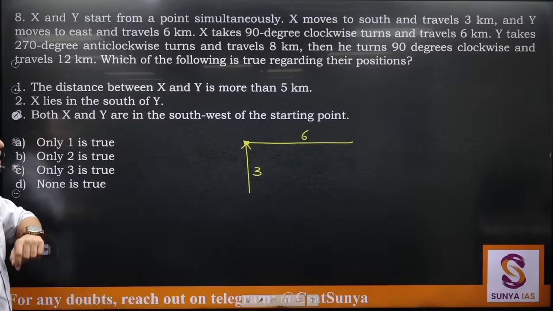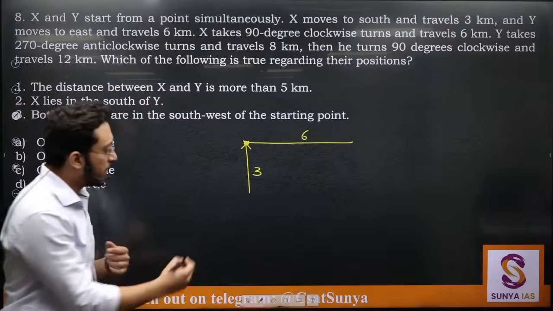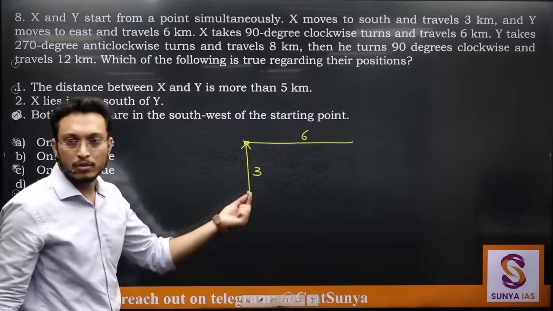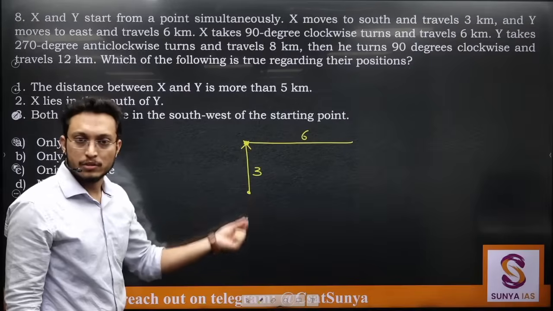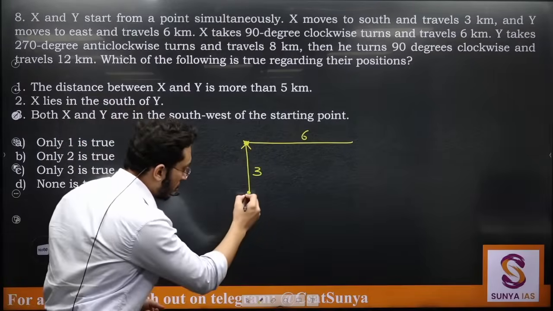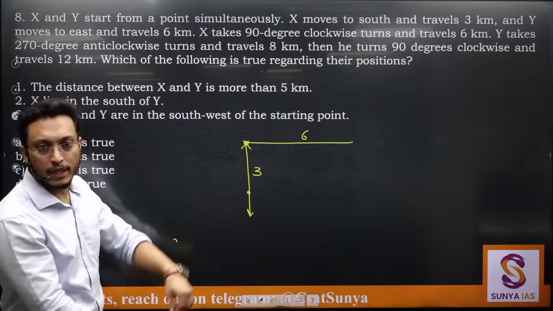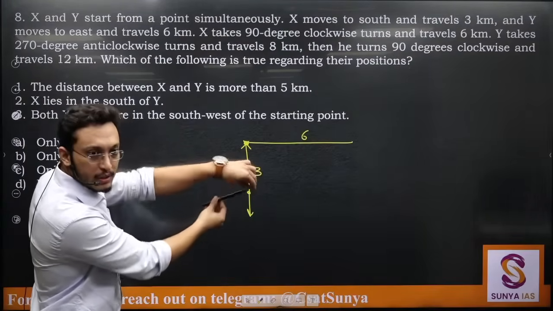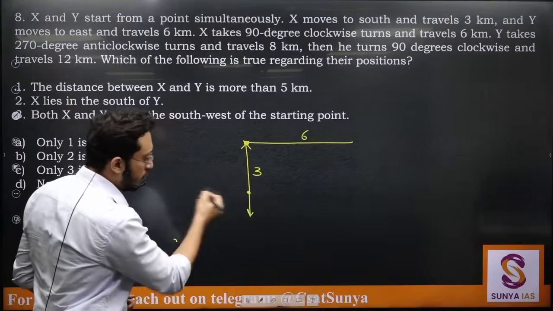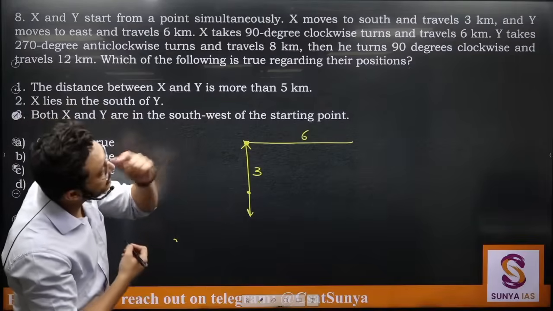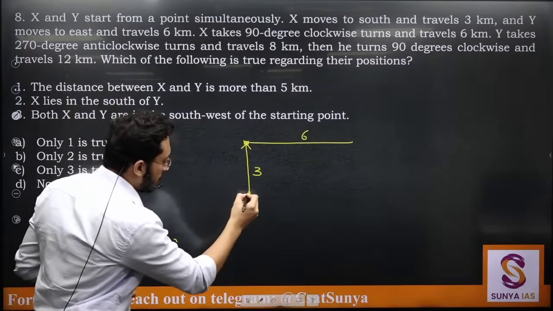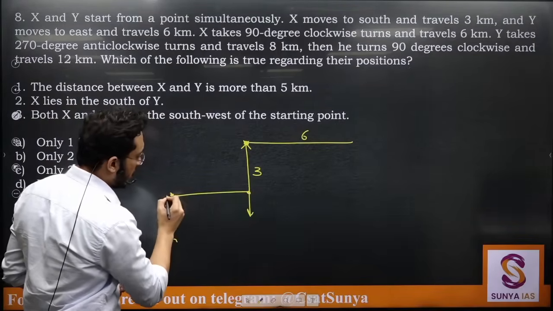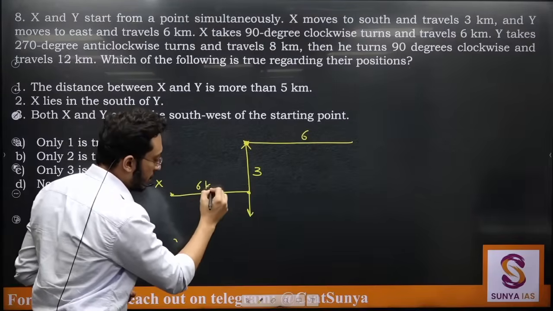X takes 90-degree clockwise turn, so where is X facing right now? In which direction? South, because he was moving towards south. So from this direction he will take 90-degree clockwise turn. This is clockwise turn, 90-degree. So he will start moving towards this side. कितना चलेगा? Travel 6 kilometers. So from here he is traveling 6 kilometers. Let's say this is the point where he is reaching.